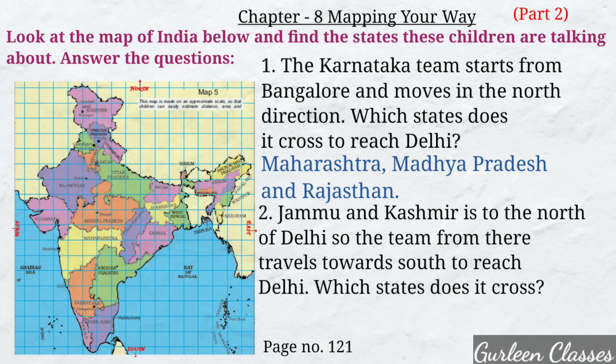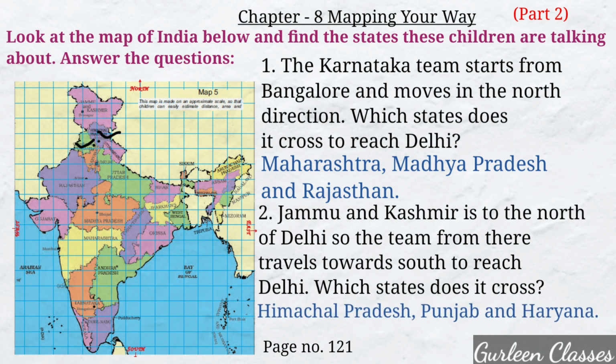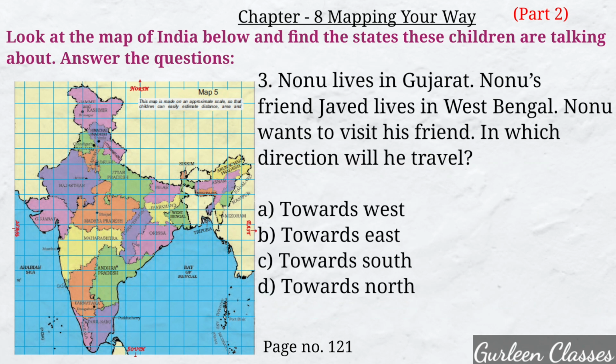Second question. Jammu and Kashmir is to the north of Delhi. So the team from there travels towards south to reach Delhi. Which states does it cross? Jammu and Kashmir, you can see it is in the north. So which states does it cross? Himachal Pradesh, Punjab and Haryana. Next question. Nonu lives in Gujarat.